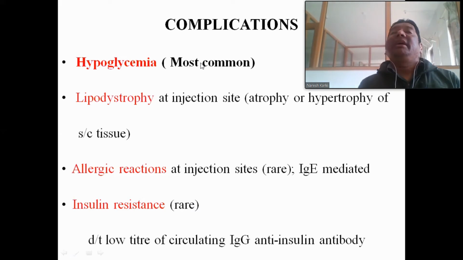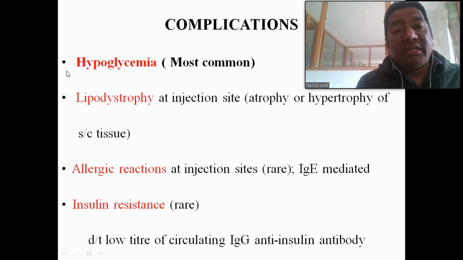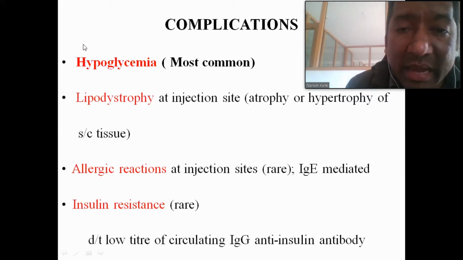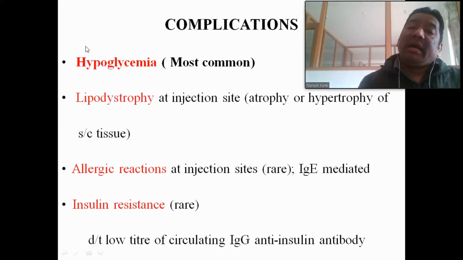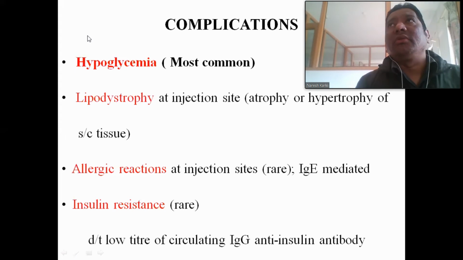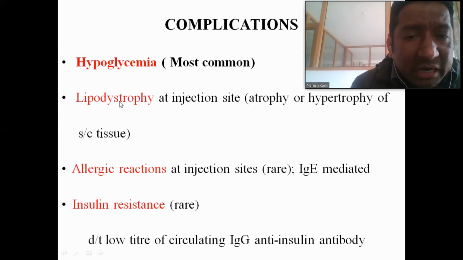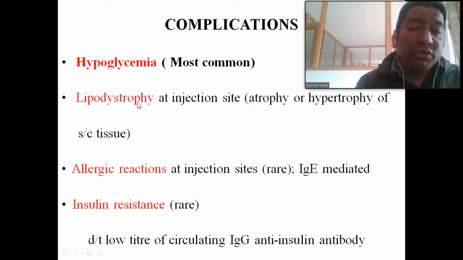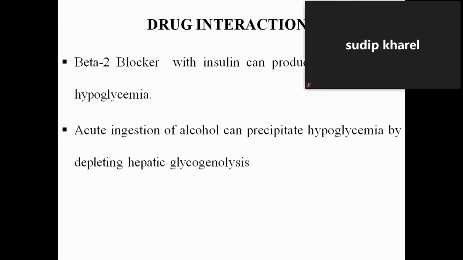The most important complication, when asked the question what is the important complication of insulin, is hypoglycemia. You have to answer hypoglycemia at least. If you are not able to answer other things, you have to answer hypoglycemia, and also the treatment of hypoglycemia, which is that we need to give dextrose or glucose. The other rare or minimal adverse drug reactions are lipodystrophy, allergic reactions and insulin resistance. Okay, last slide for insulin.